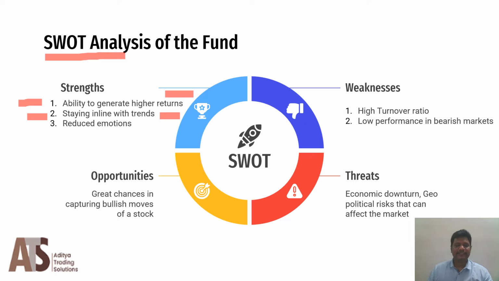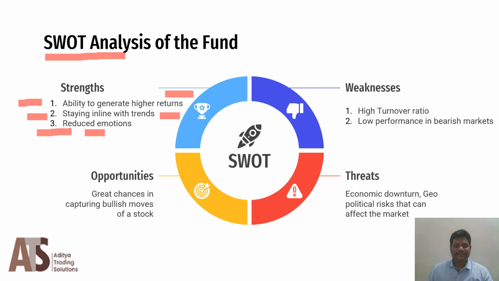Coming to the third strength of the portfolio, the emotions carried by a fund manager are almost zero, because the fund portfolio allocation has a formula based on the normalized momentum score of 3 months and 6 months. Thus, even if the fund manager wants to carry a stock forward with low momentum, it is not possible, because only the top 30 normalized momentum scored stocks will be in the portfolio.